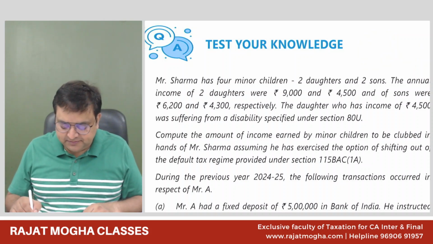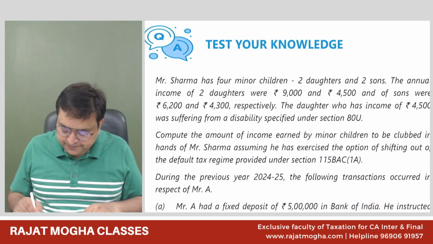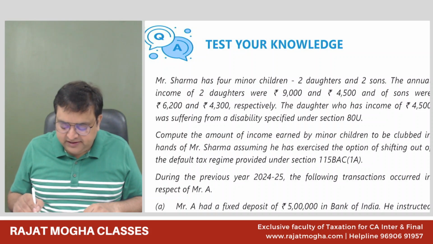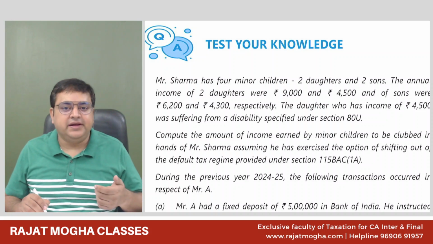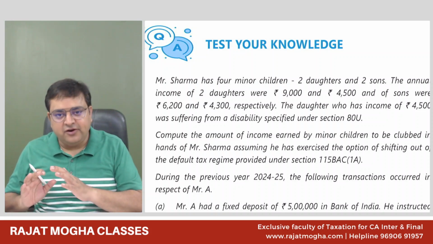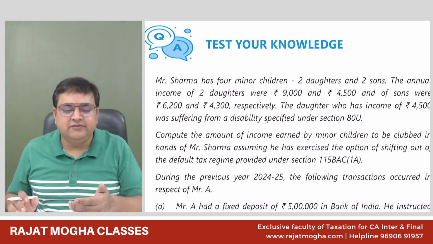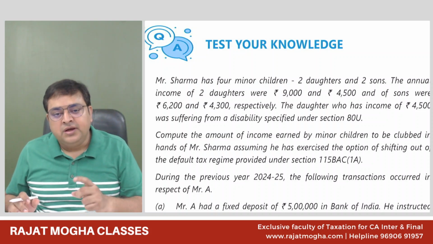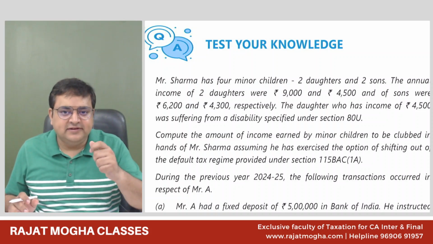So two daughters, this much income, two sons, this much income. The daughter who has income of 4,500, this income of 4,500 was suffering from disability specified under section 80U. So the child is suffering from disability, as defined in 80U. So as of now, we are not giving the 80U deduction. We are doing clubbing. So let's say if we would be giving the deduction, we can give the 80U deduction also, but not 80U, because in 80U actually only the disability is defined.